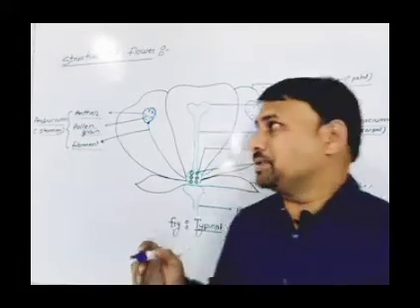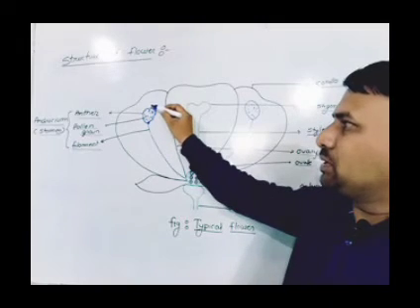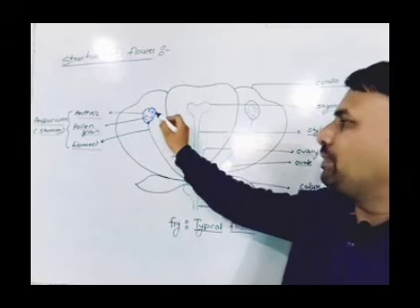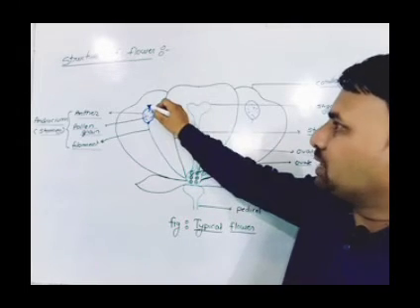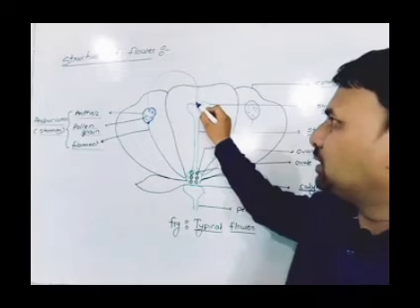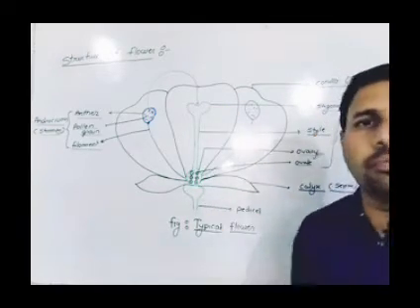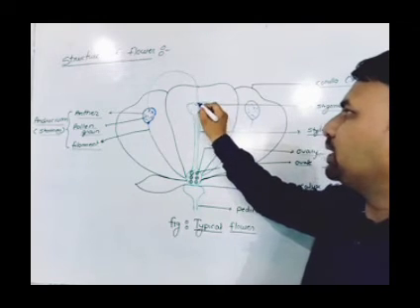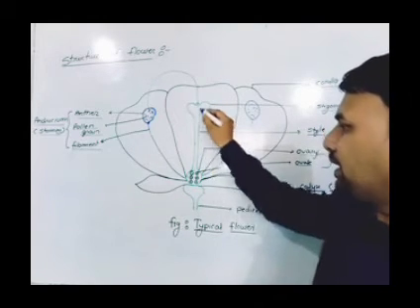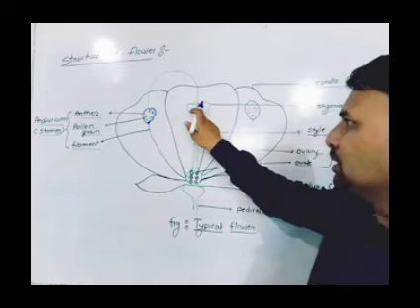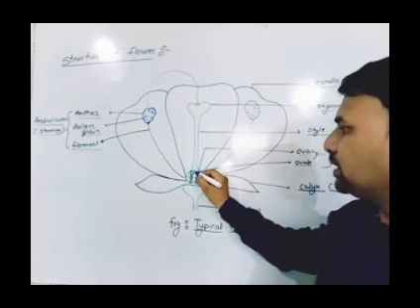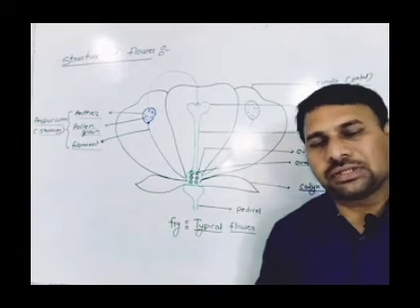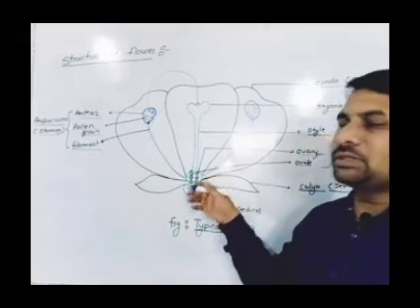Now what exactly happens here? When pollination occurs, when both the male and female parts are matured, these pollen grains transfer from the anther to the stigma for the pollination process. Here the pollen grains are deposited, and they enter here. They form the male gametes, and the male gametes fertilize the ovule. After the fertilization, they form the zygote, and this forms the fruit here.